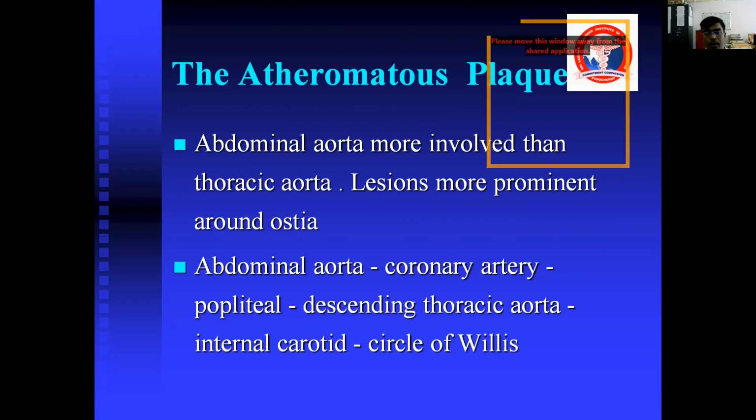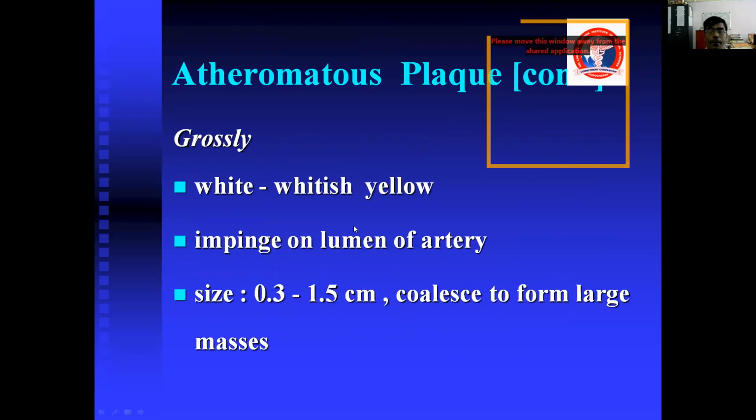This atheromatous plaque mostly involves the abdominal aorta. The abdominal aorta is more involved than the thoracic aorta. The lesions are more prominent around the ostia. So the abdominal aorta is the most common site for forming atheromatous plaque. Number 2 is the coronary artery, third is the popliteal, then the descending thoracic aorta, then the internal carotid artery, and finally the circle of Willis. So the abdominal aorta is more susceptible to forming atheromatous plaque.